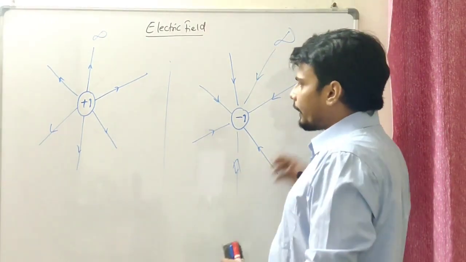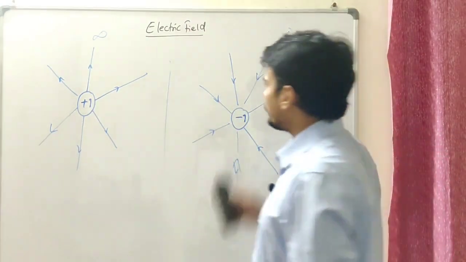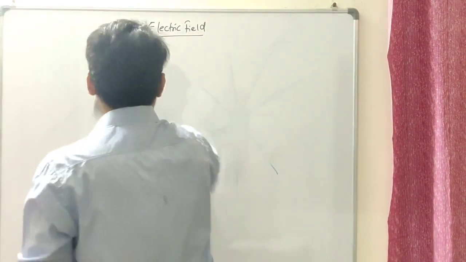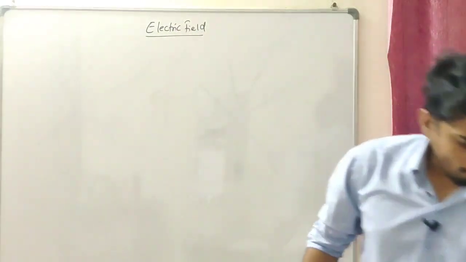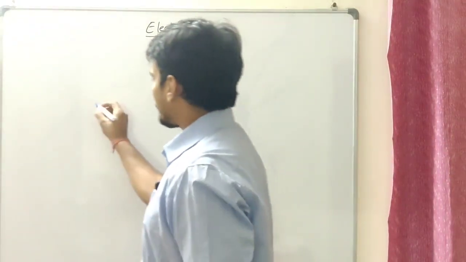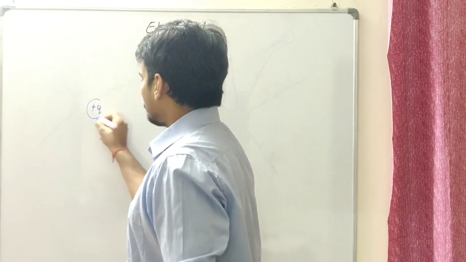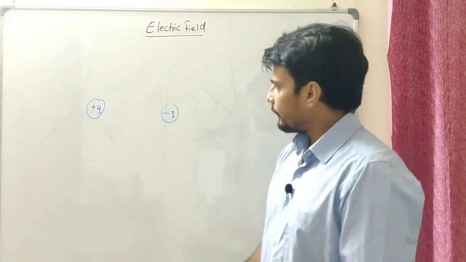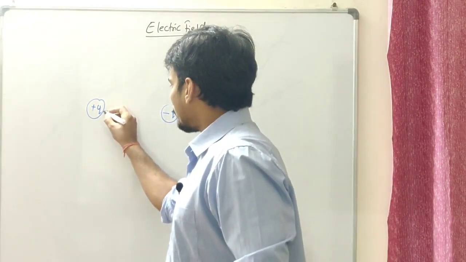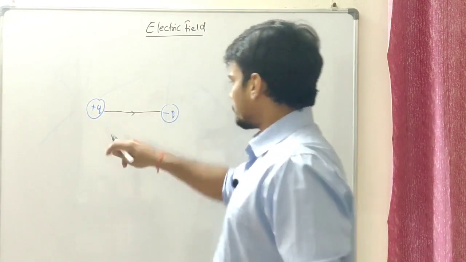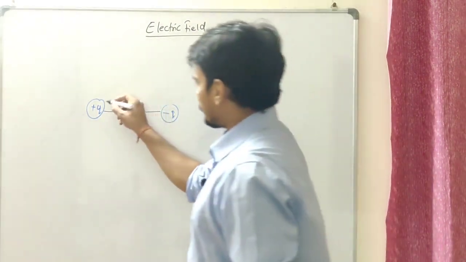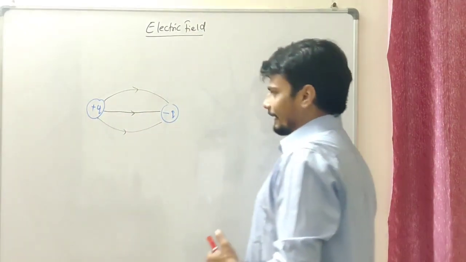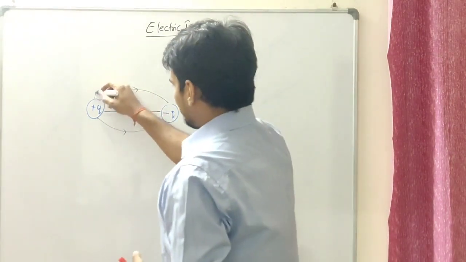Okay, let me do one thing. Let me get these two charges close to each other. If I do that, let's see how the field is going to react to this situation. Let's say I have a positive charge kept here, plus q, and a negative charge, minus q, kept over here. Then the field lines would originate from here and terminate at this negative charge. We know that a point charge radiates the field in a spherical way, so that could be the pattern which we can see.